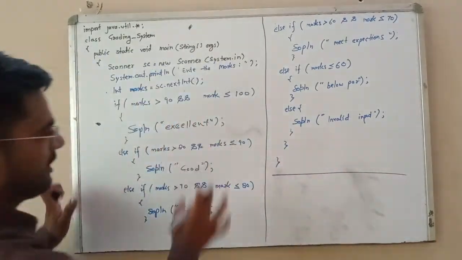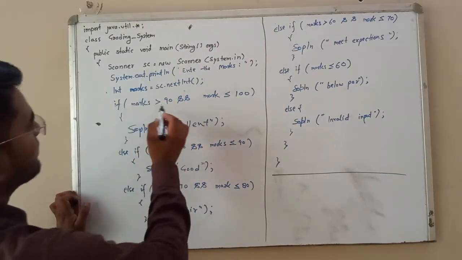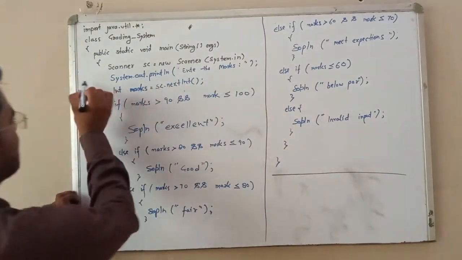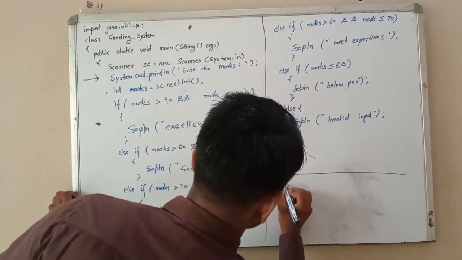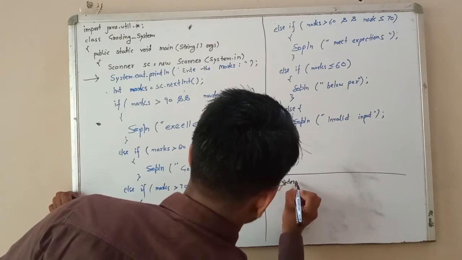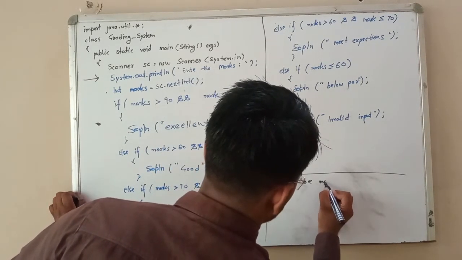Okay, this program, then the first line is executed, and the display says enter the marks.